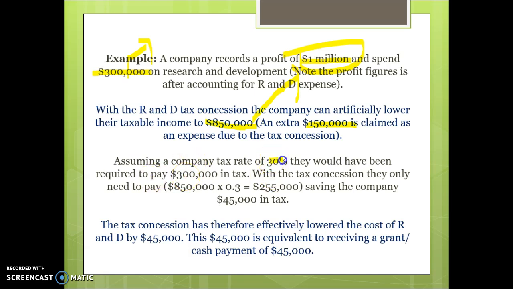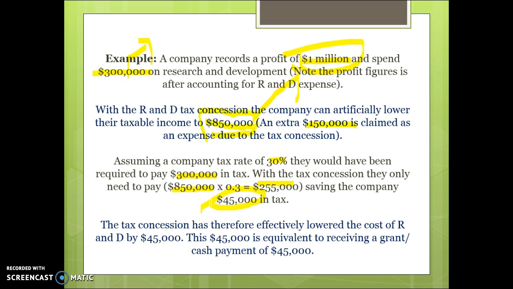If the company tax rate was 30%, in the past they would have had to pay 30% of $1 million, which is $300,000. With the tax concession, their profits have been artificially reduced to $850,000. Now they're paying 30% of $850,000, which is $255,000. So in essence, they've saved $45,000 in tax with this tax concession.